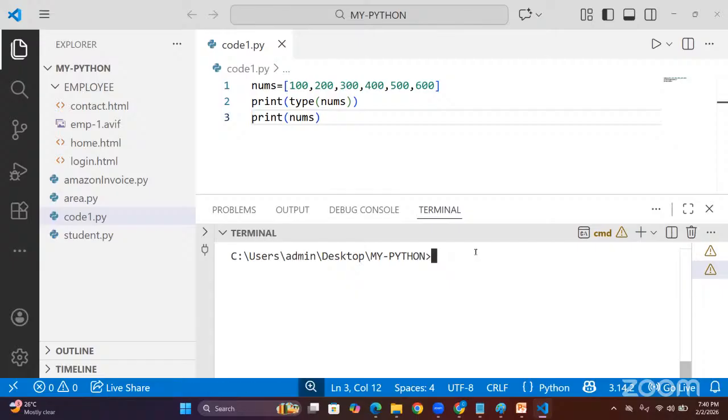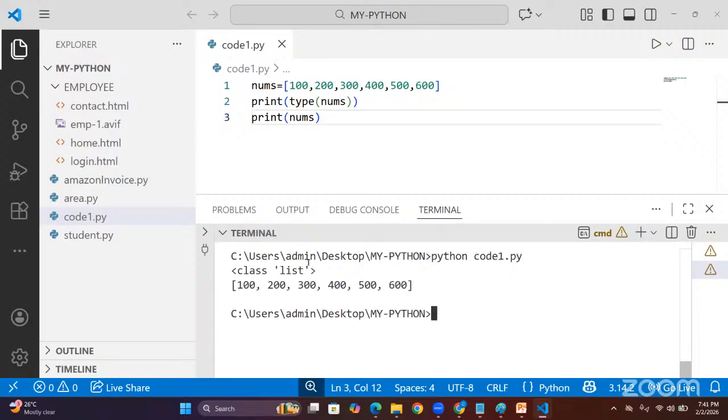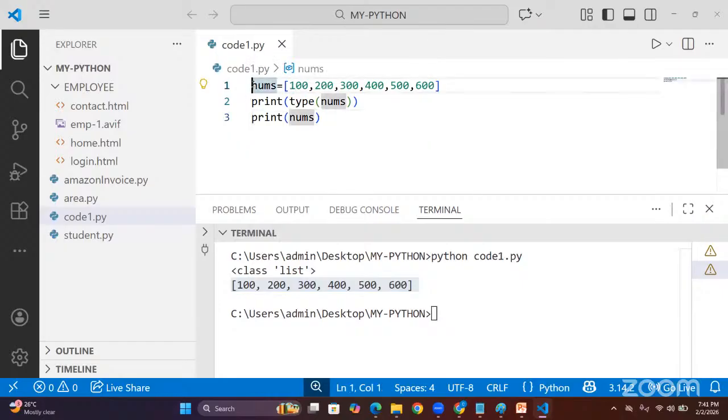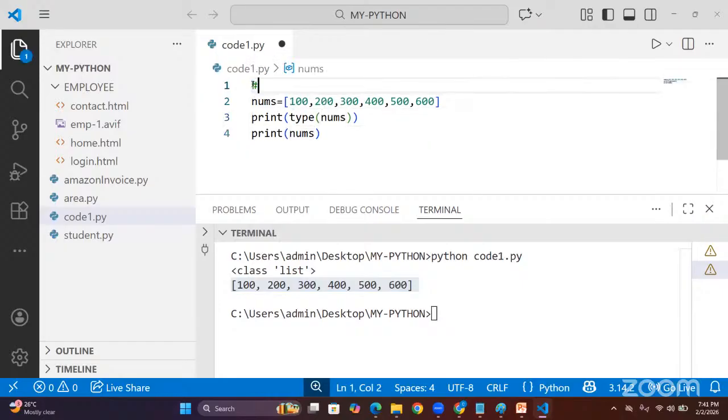How to run? python code1.py file. Hit the enter button. Object type is list and our data is also printed. Understand? This is what we know as a static type declaration. Static type means I declare the object directly with the value. This is what a static typed declaration is.